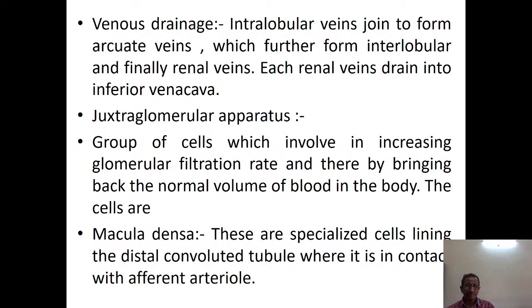Juxtaglomerular apparatus: groups of cells which are involved in increasing the glomerular filtration rate and thereby bringing back the normal volume of blood of the body. The cells are the macula densa, specialized cells lining the distal convoluted tubule where it is in contact with the afferent arteriole.